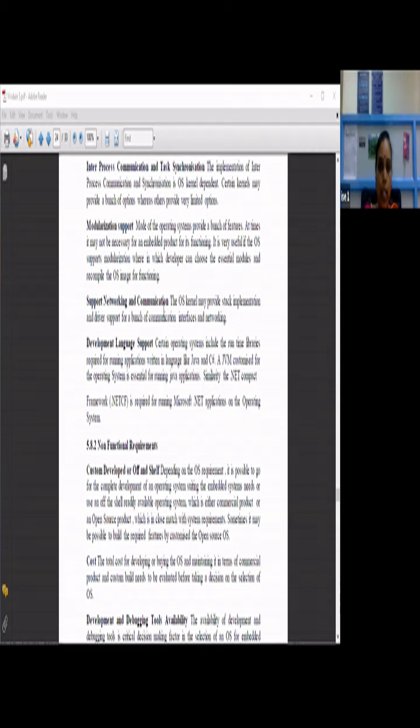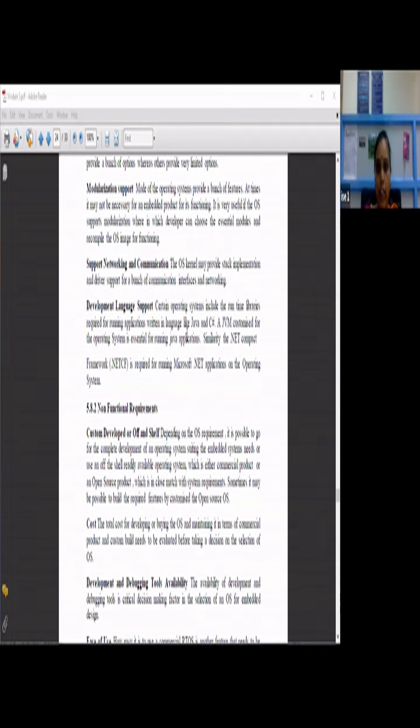Then support for networking and communication. This is also required. The OS kernel may provide stack implementation and driver support for a bunch of communication interfaces and networking. So if you have networking, how the communication should happen and how the network is to be supported, based on that also you have to choose the operating system.